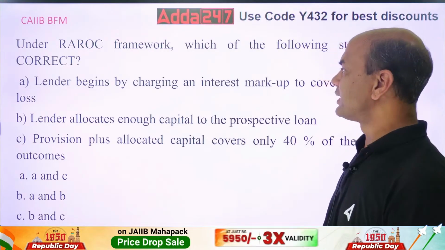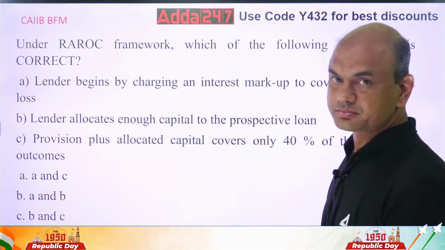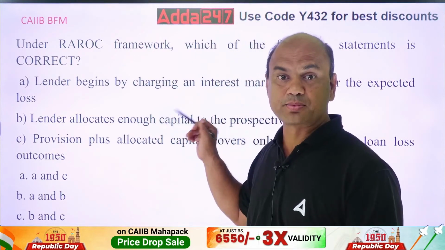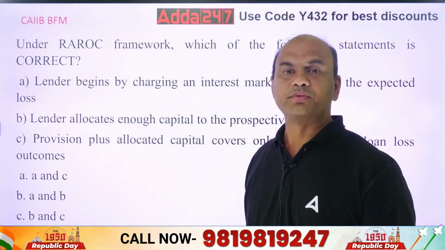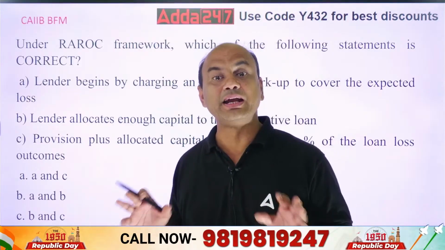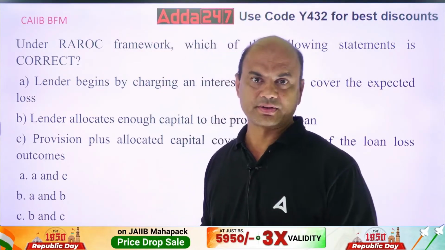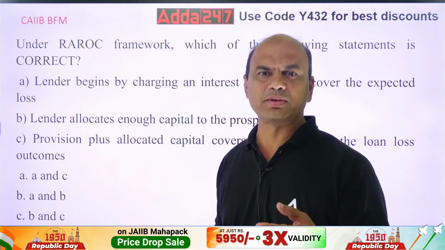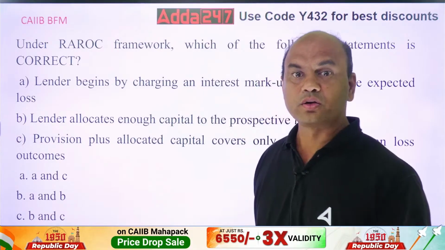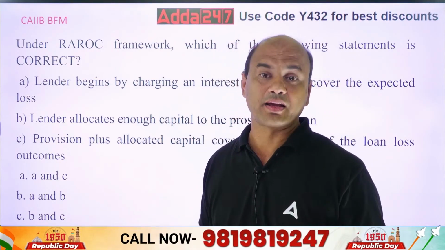So bank begins by charging an interest markup to cover the expected loss. Do we add a risk premium to this? This is known as risk premium. Whenever you give any loan, there are two parts. In any loan, the interest which we charge has two parts. Not even two, in fact, it can be three also, but mainly two. First one is your cost. What is the total cost? Now this includes your NII.